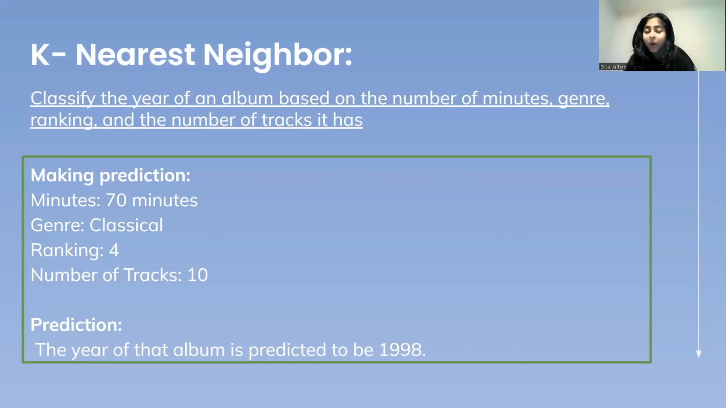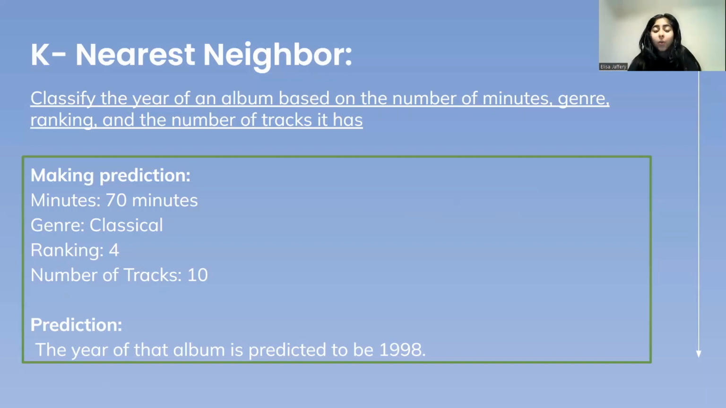So what the KNN model does is it takes those predictor variables and the response variable, puts them in a scatter plot with all the data points and outputs. And then we're going to go ahead and make one special point. We'll call it a special point for now. And in that one special point, we're going to put in specific values. So for example, for minutes, we want 70 minutes. Genre is classical, ranking is number 4, and there are 10 tracks. So we're going to put all that information into this one special point, plot it on the scatter plot, and then KNN can go ahead and do the rest to predict our variable.